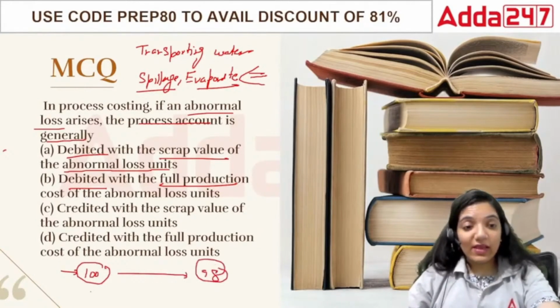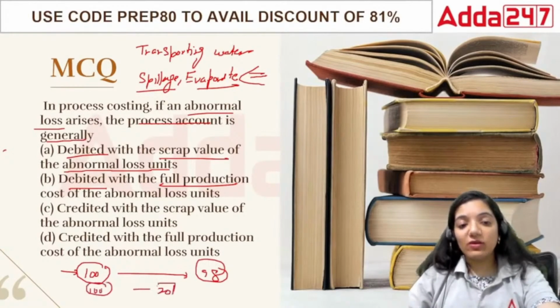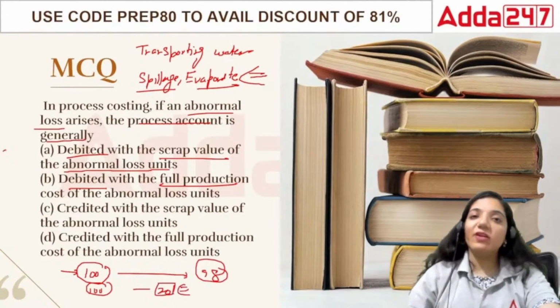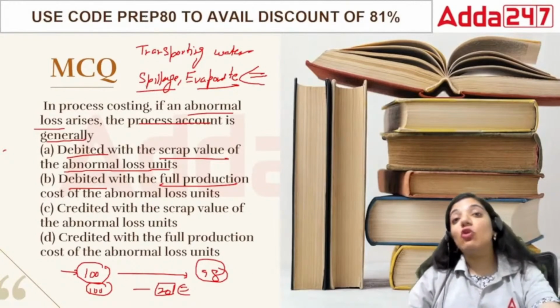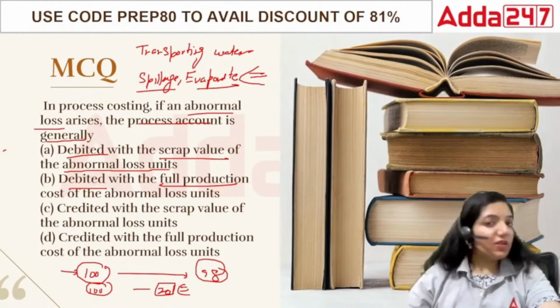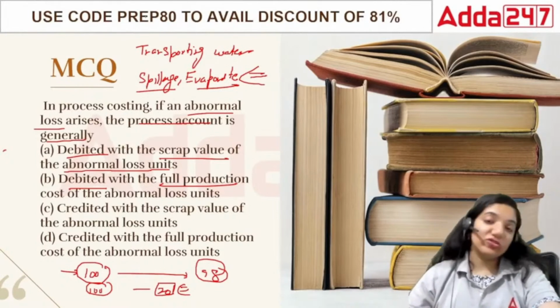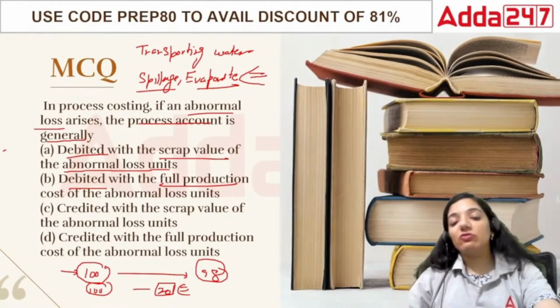But in a case that if I give you 100 and more than 20 eggs are broken, what will you do? Now you'll come to me and say, what are you giving me now? This is not good for me. That is where this would be called abnormal. So when we have abnormal losses, we consider the cost of it as well. We'll say 2-3 would have been fine, 20 is too much. So 17, I won't pay for those 17 eggs at all.